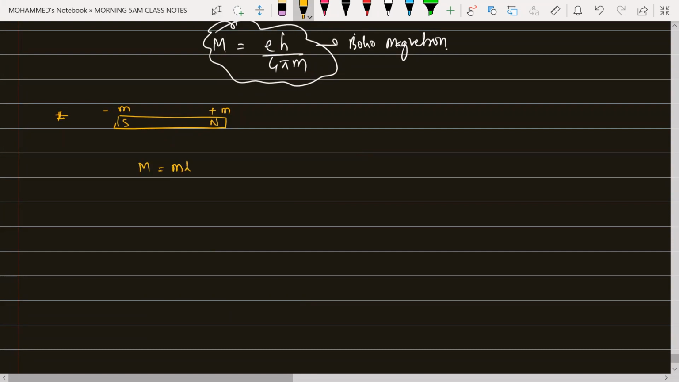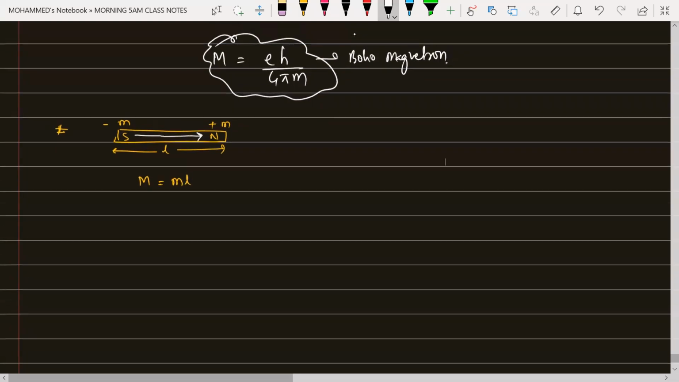Capital M is equal to small m into L. South pole will act as negative, north pole will act as positive, beta. In the bar magnet, the magnetic moment is from your south to north. Outside, the magnetic field is from your north to south, isn't it?